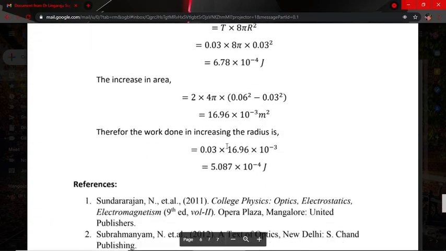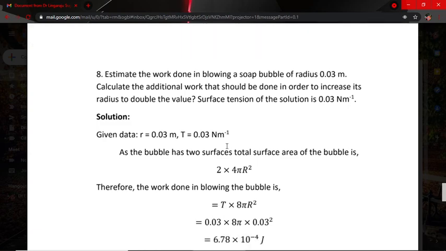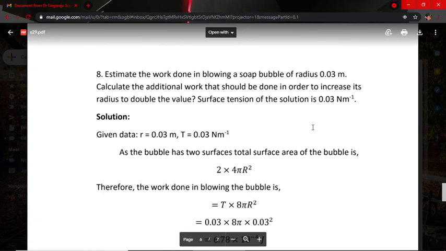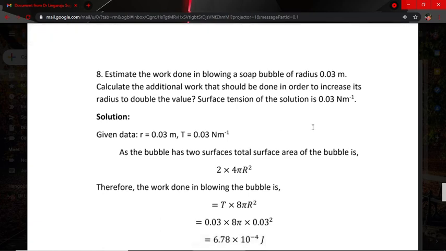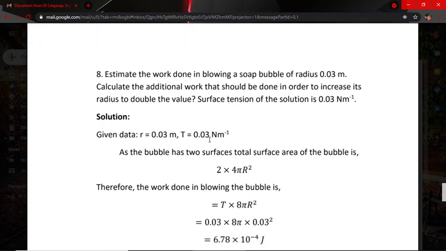Next we come to the 8th problem. Estimate the work done in blowing a soap bubble of radius 0.03 meter. Calculate the additional work that should be done in order to increase the radius of the bubble. The value of the surface tension of the solution is 0.03 newton per meter. Here R is given as 0.03 meter, and T is given as 0.03 newton per meter.